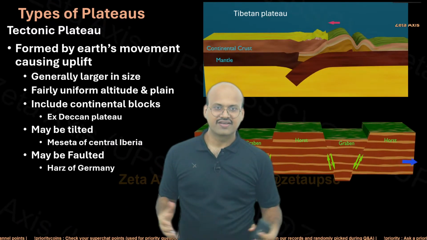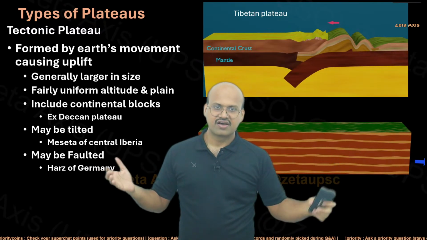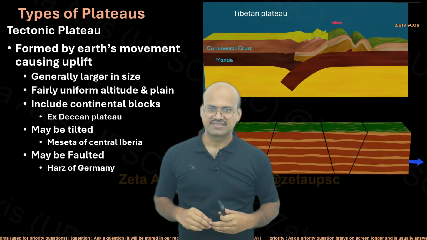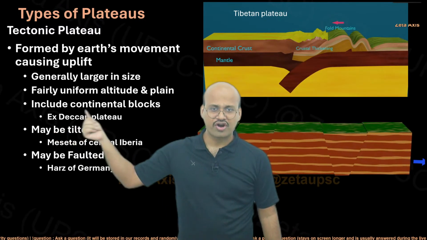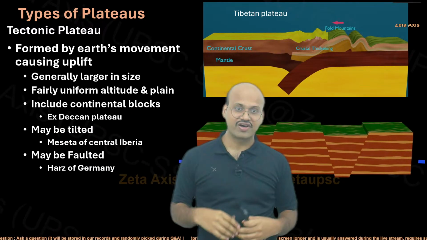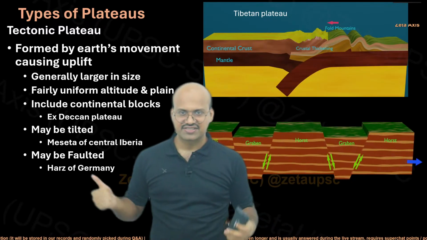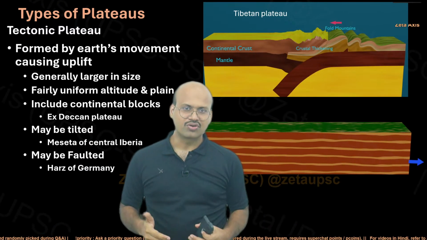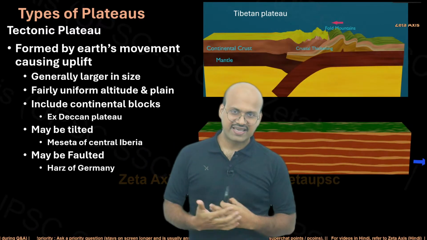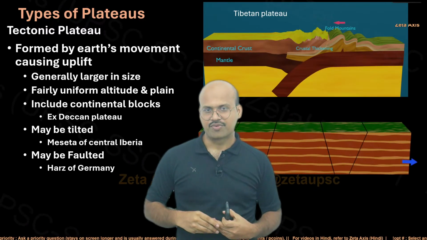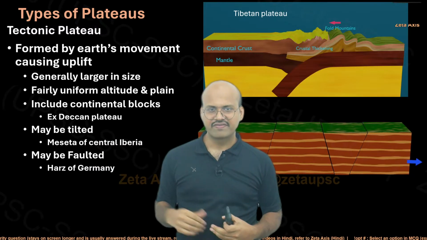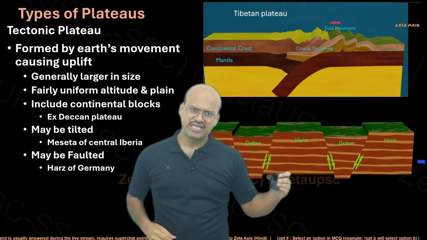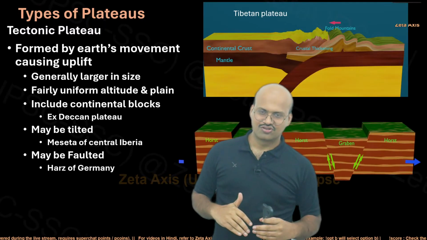So because of a larger region upliftment or a larger region subducting down, we have these plateaus of very large region. They can include continental blocks, so they can be spread over a continental block, that is a very large region, and our Deccan Plateau is an example of this, where the whole of our southern peninsula is a plateau. They may be tilted. Even our Deccan Plateau is tilted. We know that the western side is higher, the eastern side of the Deccan Plateau is lower. So they could be tilted.